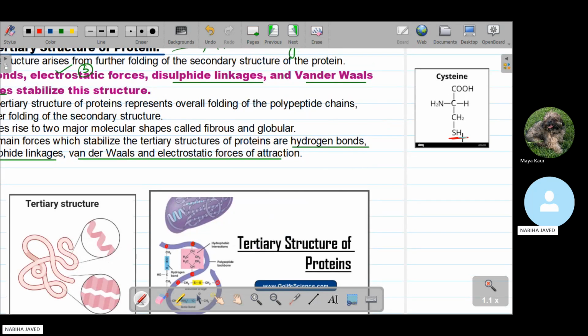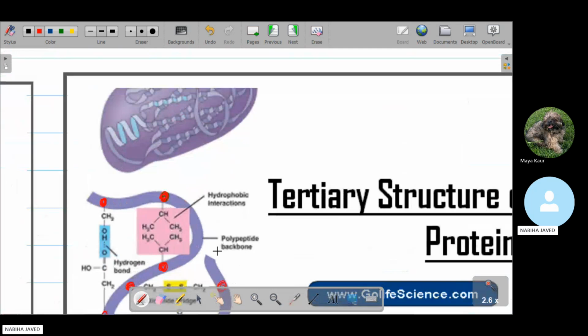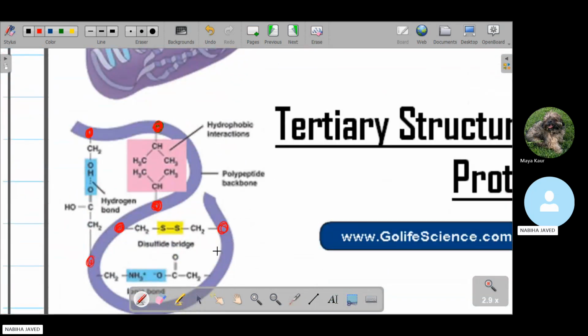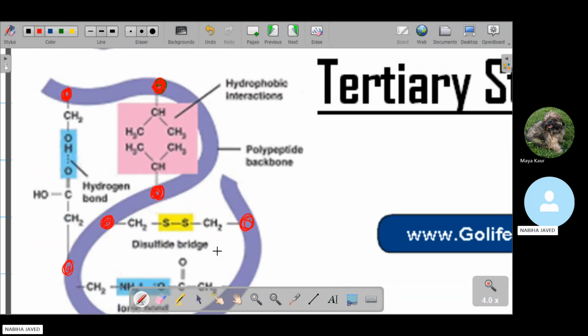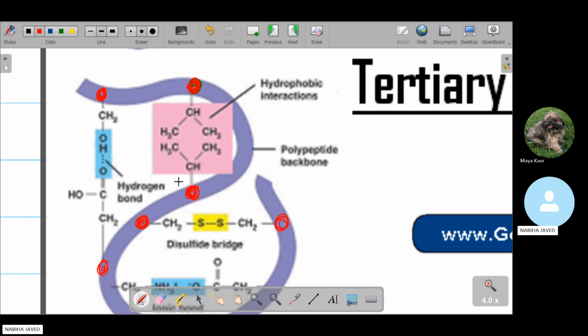Cysteine has the sulfhydryl functional group. Sulfhydryl means sulfur, and in a disulfide we have two sulfurs. The disulfide bridges are also formed because of the cysteine, or the one having the sulfhydryl functional group. So these two amino acids are combined because the sulfur is present in their functional group, and it also has the ionic bonding.